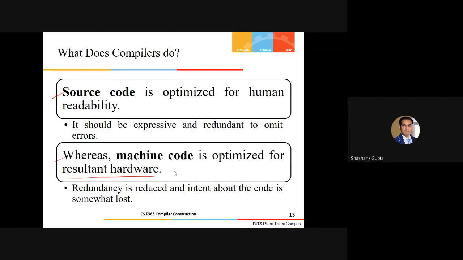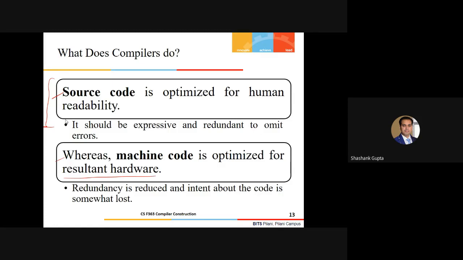So the compiler needs source code which is very expressive. Even as humans, assuming we don't have any compiler, if we use our previous knowledge we are able to reach a point where we say, okay, this program is doing this and this, because we are all familiar with high level languages.